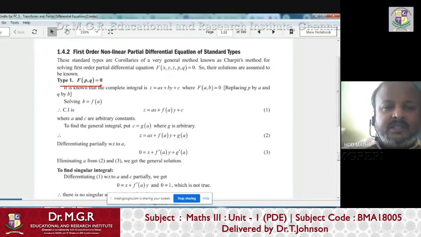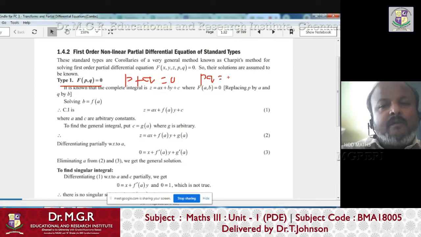What is the meaning of this? They take PDEs of the form that contain only p and q, like p plus q equals 0, or p into q equals 0, or p square plus q square equals 0, whatever it may be. But it contains explicitly only p and q, not z, not x, not y.